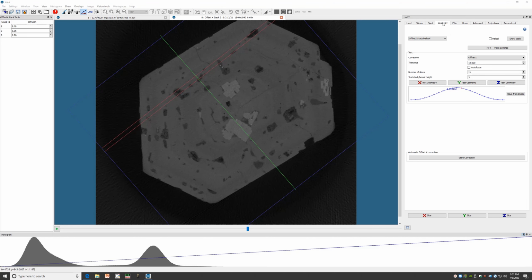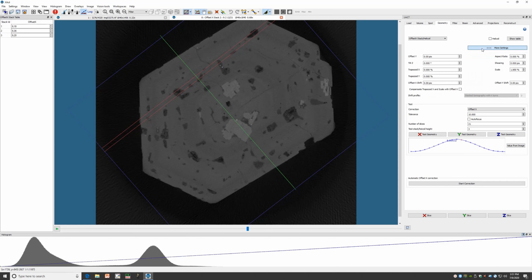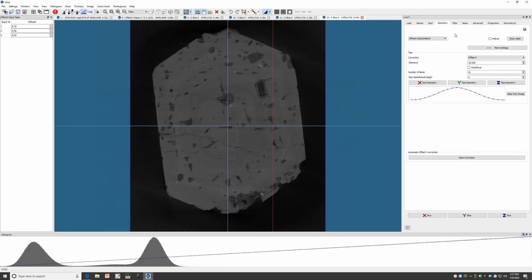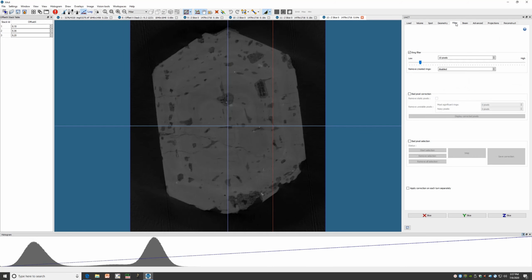You may have noticed in the Geometry tab that there's several other geometry corrections that are available. Generally, these are not as critical as the offset x, but this can be something that you would experiment with if you have an unknown artifact in your dataset. Next, we'll move on to the Filter tab.